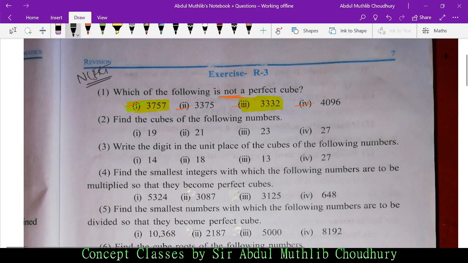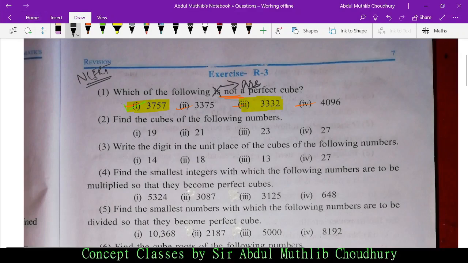There is some grammatical error. Which of the following is? I don't know whether it is to confuse the one who is solving the question, or it is a grammatical error. It should be 'are'. Because how many options are not a perfect cube? 2 options.